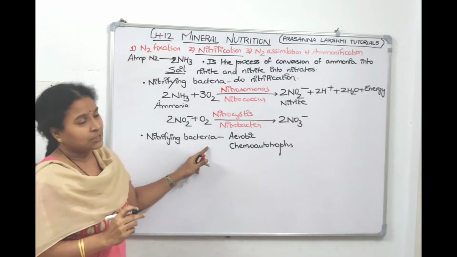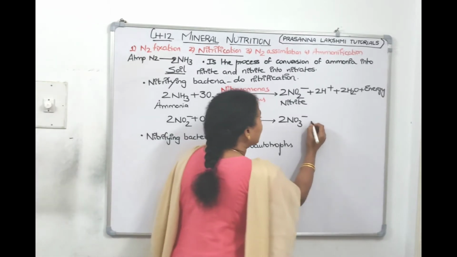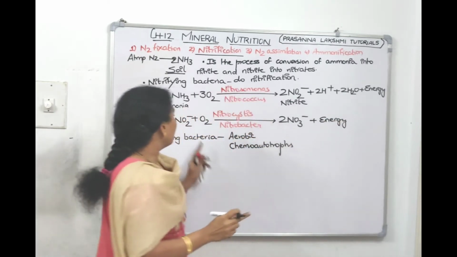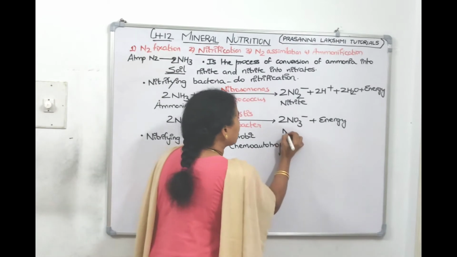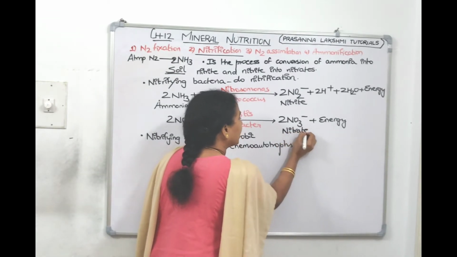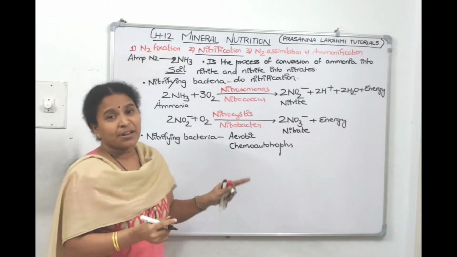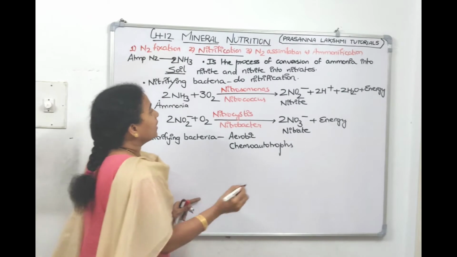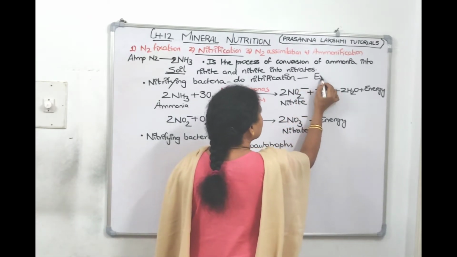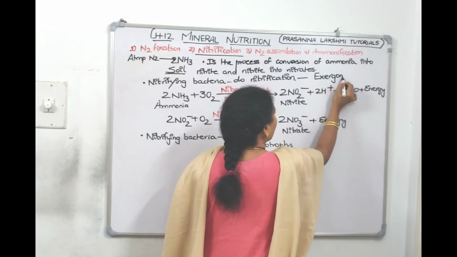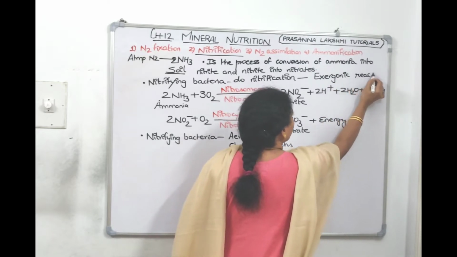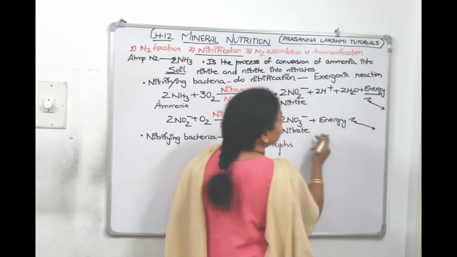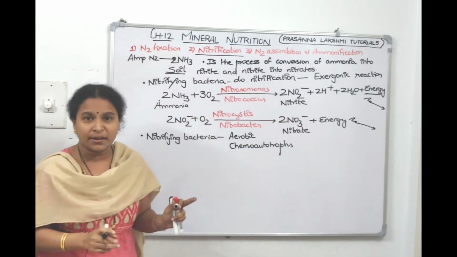What do you mean by chemoautotrophs? Chemo, they break the chemicals. When they break the chemicals, they get energy. When they are breaking ammonia, they get energy. When they are breaking nitrite to nitrate, they get energy. Now, the nitrification reaction is an exergonic reaction. It is releasing energy, right? Which type of reaction is this? Exergonic reaction. What do you mean by exergonic reaction? Energy is released. So that's why it's called an exergonic reaction.